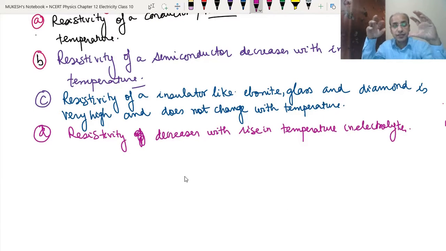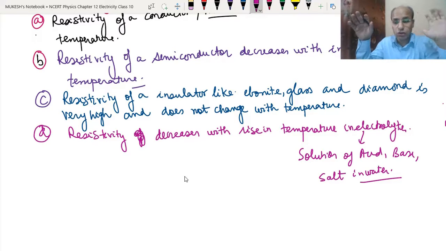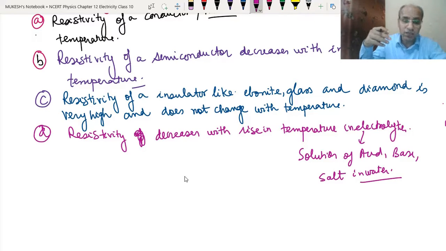In the case of electrolytes, the resistivity will decrease whenever we increase the temperature. So what does electrolyte mean here? The solution of any acid, any base or any salt in water. So when we have any solution of acid, base or salt in water, and we increase the temperature, their resistivity decreases. So when they become very hot, they can conduct electricity much faster than when they are in the cool condition. This is why, when the conductivity is more, their temperature increases, because the resistivity is getting decreased.